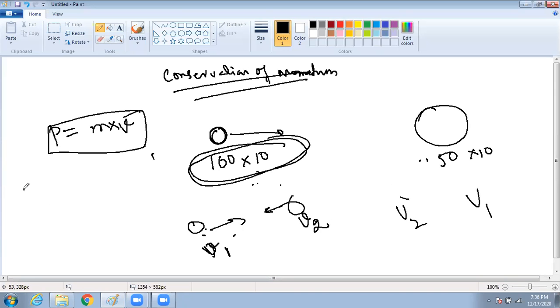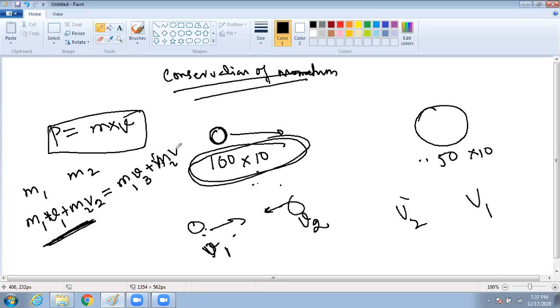If there are two objects m1 and m2, when they collide, the momentum initially is m1 into v1 plus m2 into v2. After the collision it becomes m1 into v3 and m2 into v4.